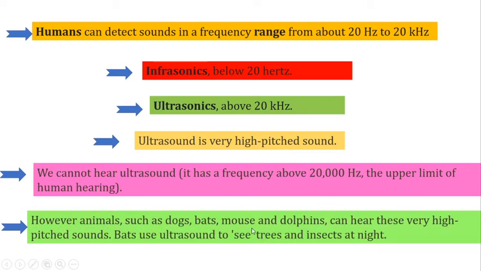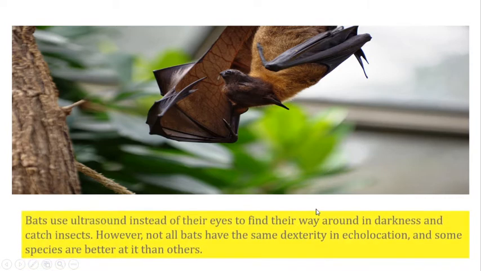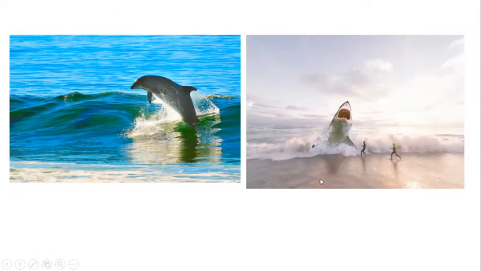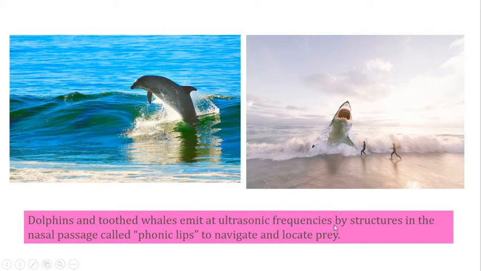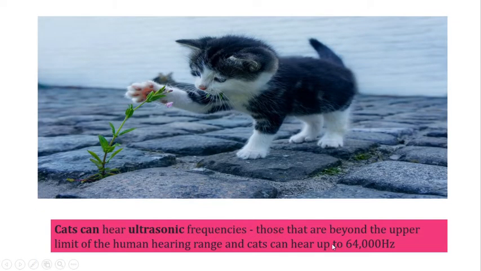But animals like dogs, bats, mice, and dolphins can hear very high pitched sound, and they can also produce ultrasonic waves. We'll see some examples. The bat is the best example of hearing ultrasonic sound so that it can travel during night. Then dolphins and whales can emit ultrasonic frequency. The dog can hear sound up to 45,000 Hz. The cat can hear sound up to 64,000 Hz. That's the reason why during the night time the animals are producing some sound.